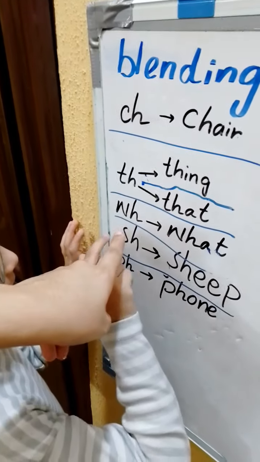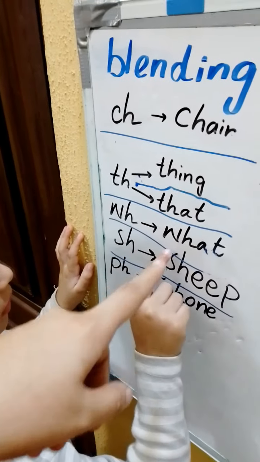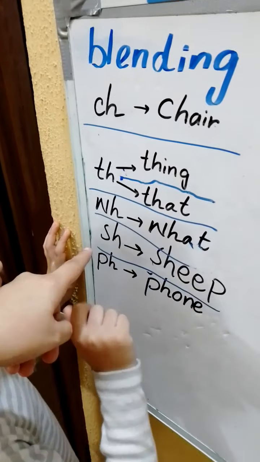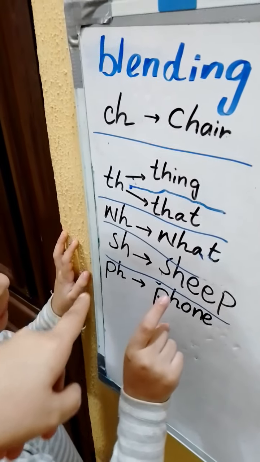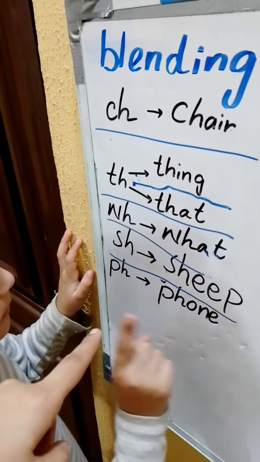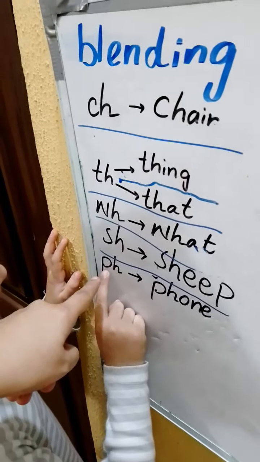When W and H join, what does it become? Wh. Wh for Wheel. When S and H join, it makes the sound Sh. Sh for Ship.